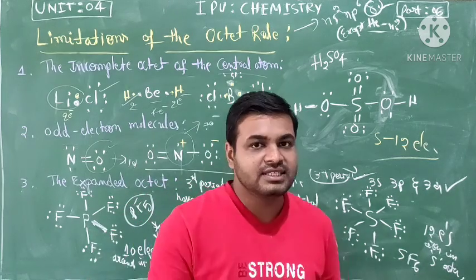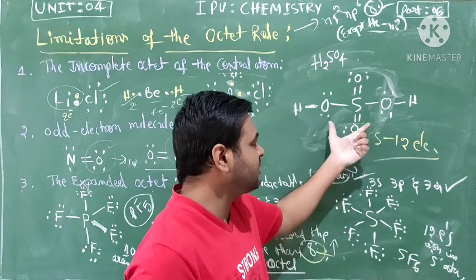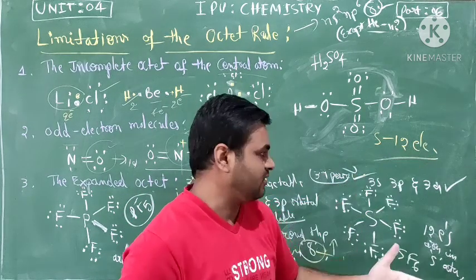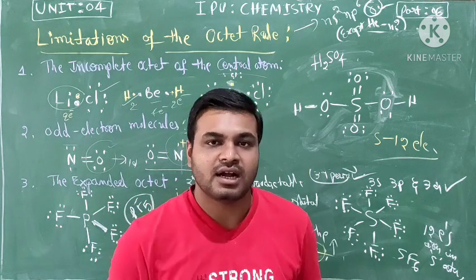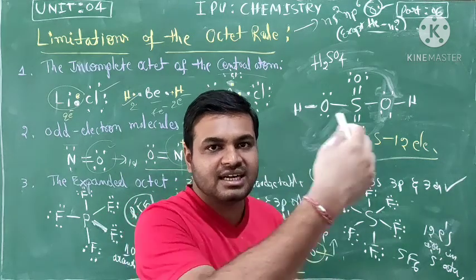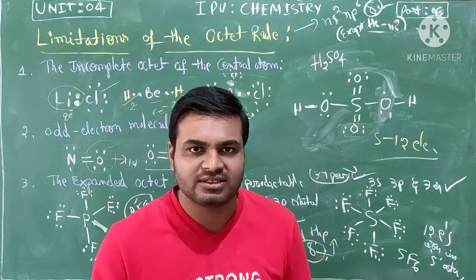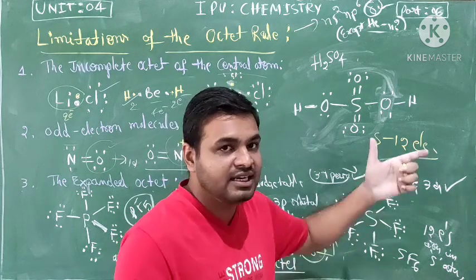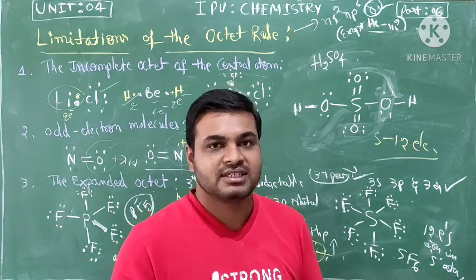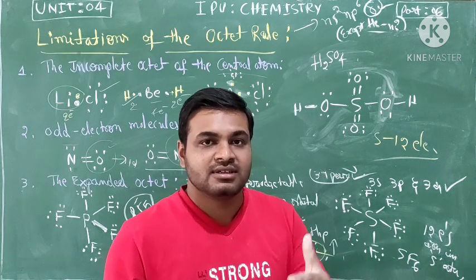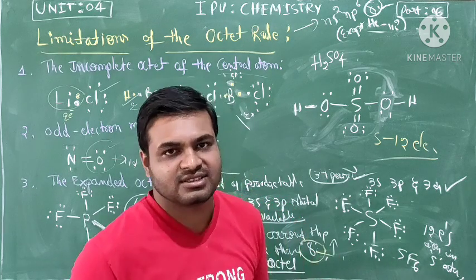Okay students, one of the interesting things is that sulfur is giving you 12 electrons. But the same sulfur atom, when combined with other atoms, forms an octet also. Sulfur gives 12 electrons, but combined with other atoms, some molecules will give 8 electrons, octet rule.